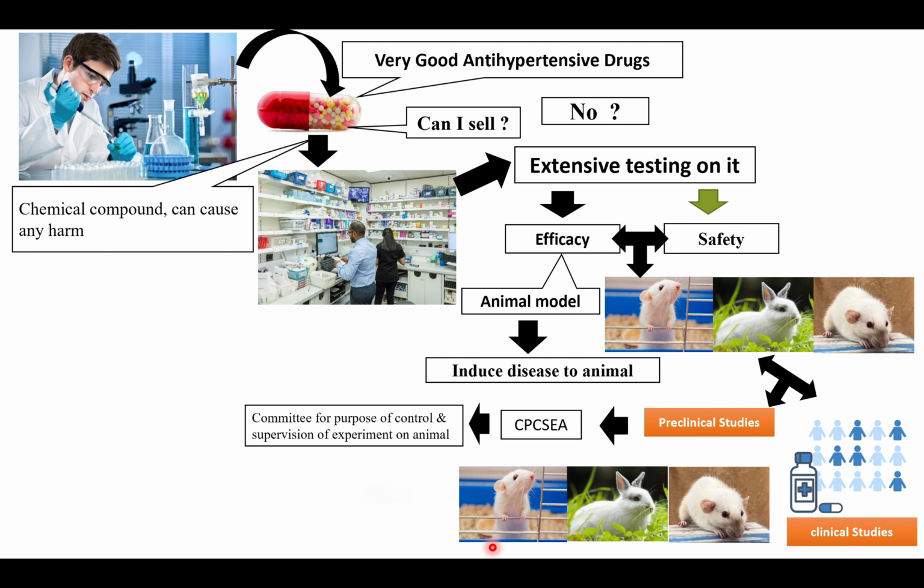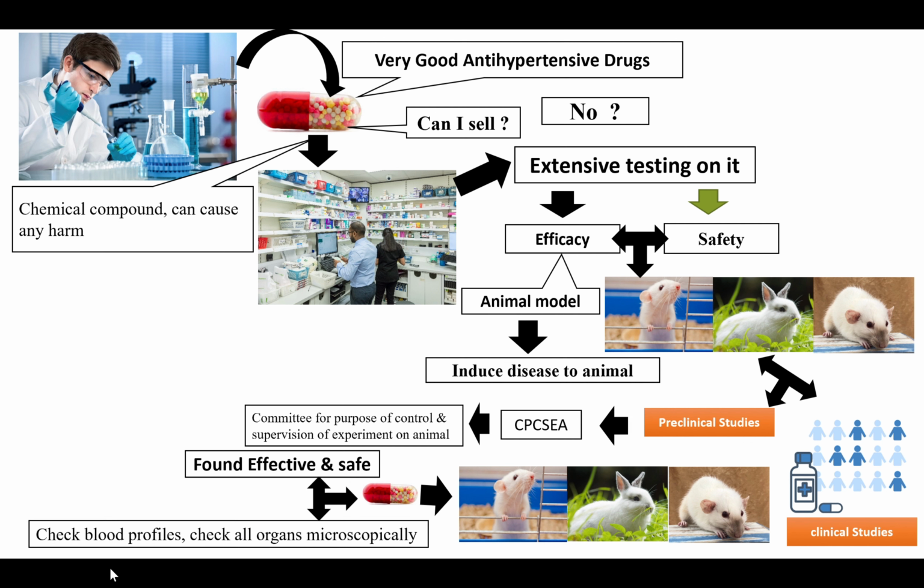So let's assume we did an experiment in animals. It may be a rat, mice, or guinea pig, and we got a very good result. We saw that the blood pressure has been reduced, and we confirm that the drug is effective. Along with this, we need to see the safety as well. For safety, we will check the blood profile, we'll check the kidney, liver, and heart, and we found that all the organs are safe. That confirms the drug is effective as well as safe.